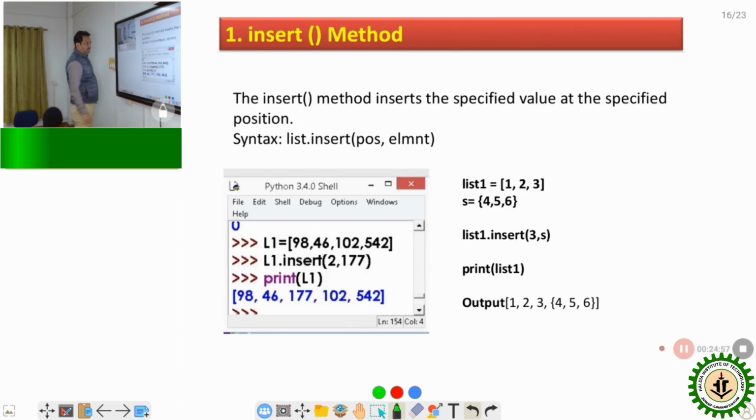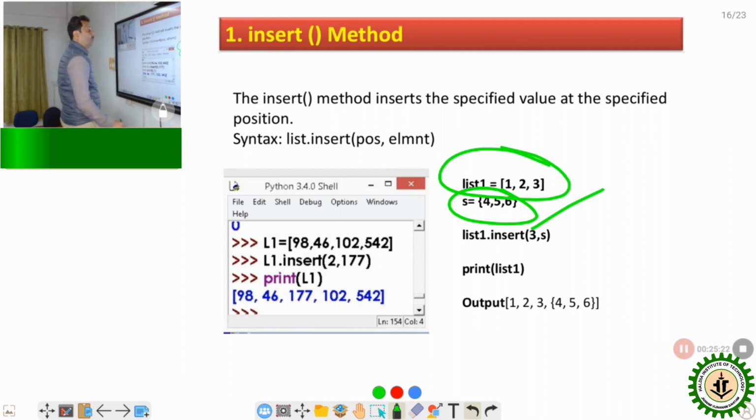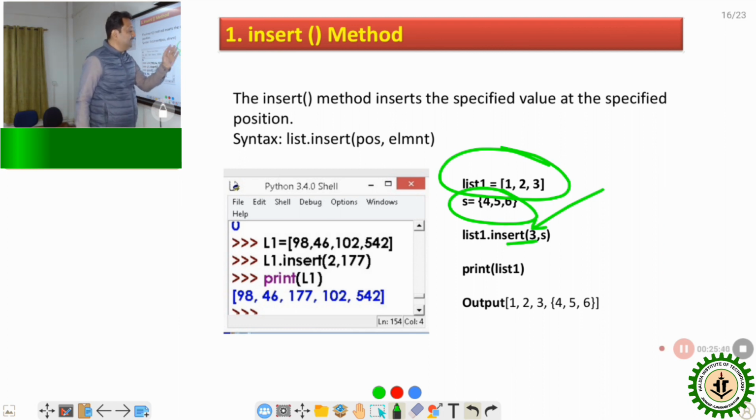So now I want to discuss one by one. The insert means, suppose I want to insert some values. Suppose this is the list, and this list contains 1, 2, 3, and suppose I want to insert another list. So you write list1.insert(3, [6]). This is very important. This 3 indicates where we want to insert this particular list. After index 2, I want to insert this list.